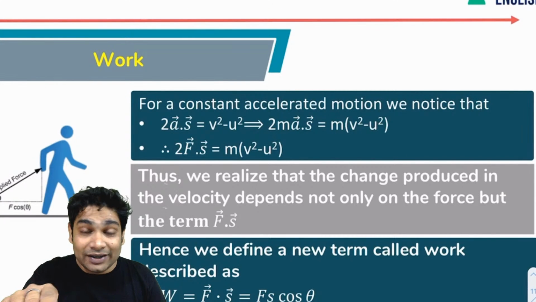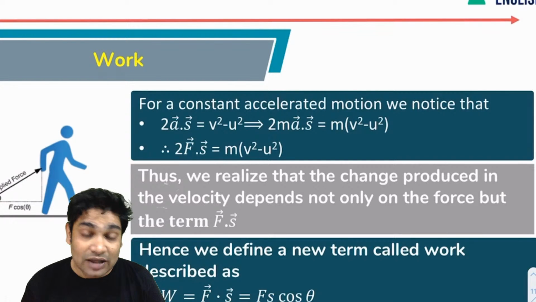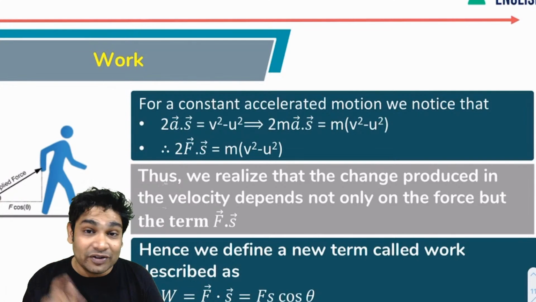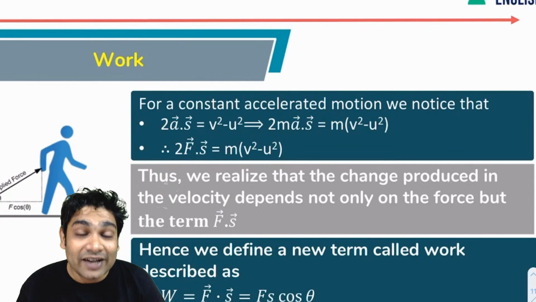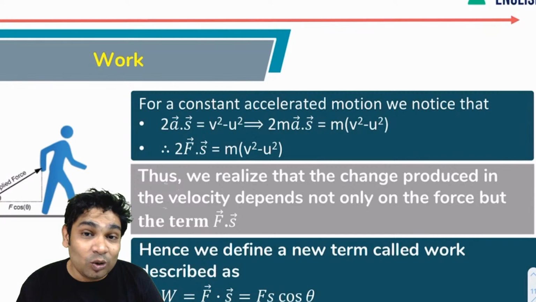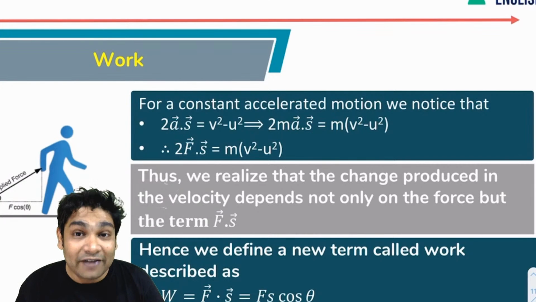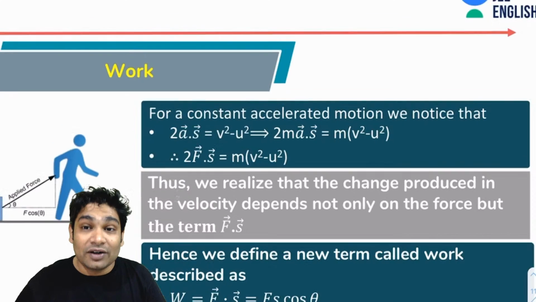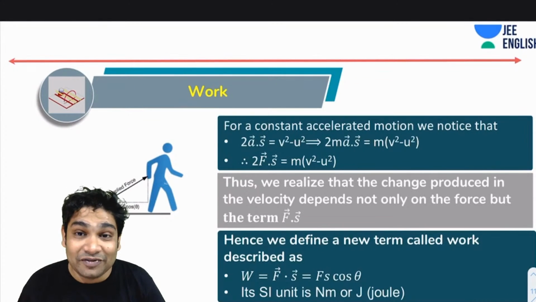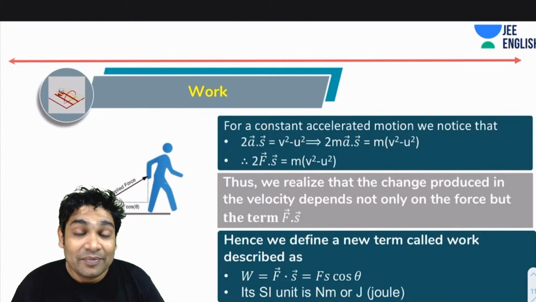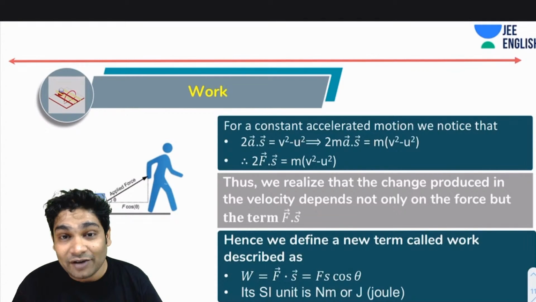So fine, a force was acting. For how long did the body get displaced under the action of that force? That also has to count as far as the velocity change is concerned, and also the angle between the force and the displacement counts. So the change in velocity depends completely on the term F·s. That is why we define it separately as a new physical quantity called work, which is defined as the dot product of the F vector and the s vector. Its SI unit is newton meter, which we give a common name of joule.